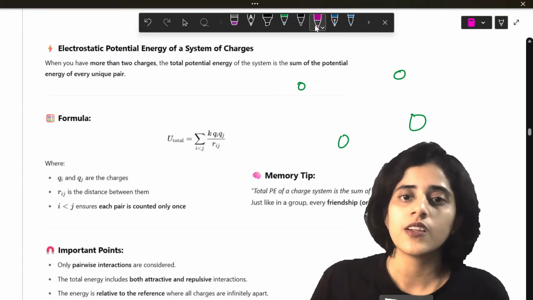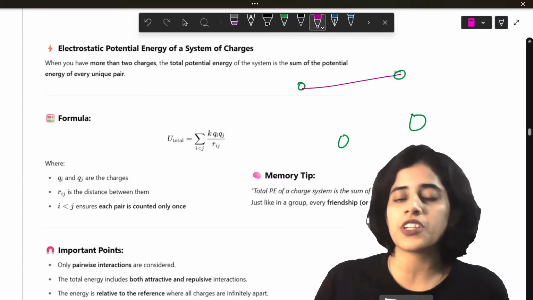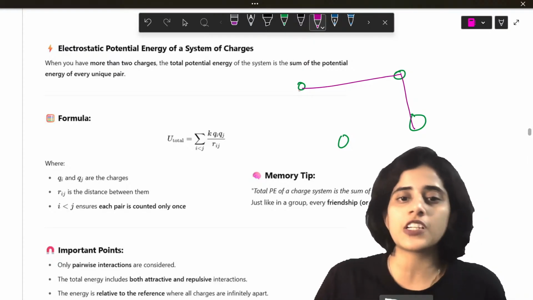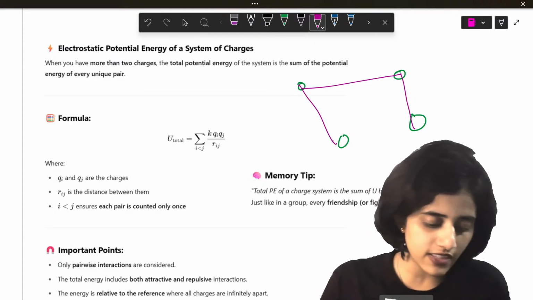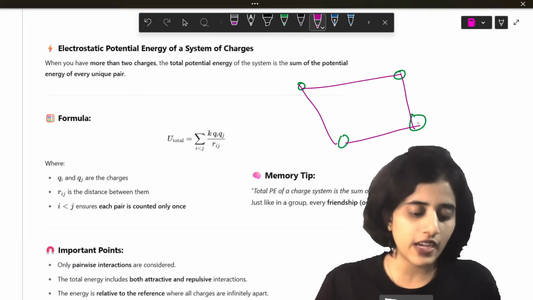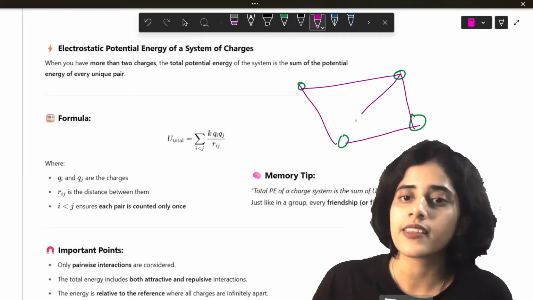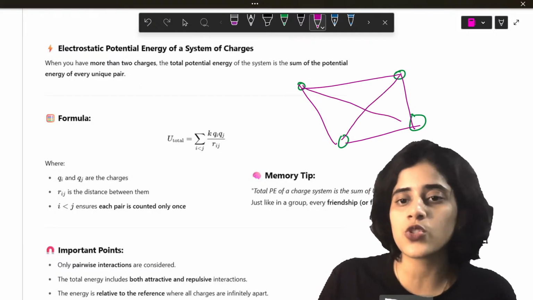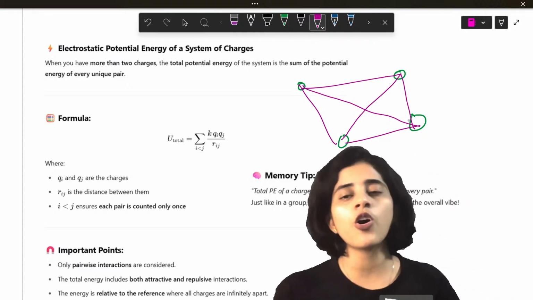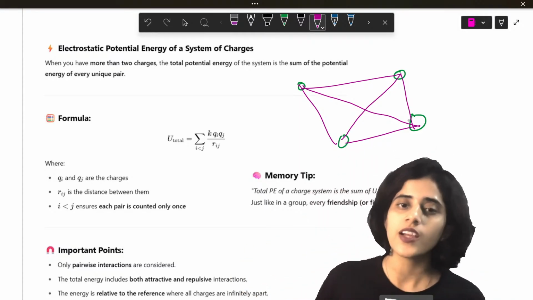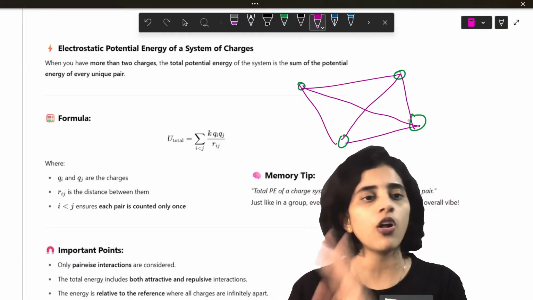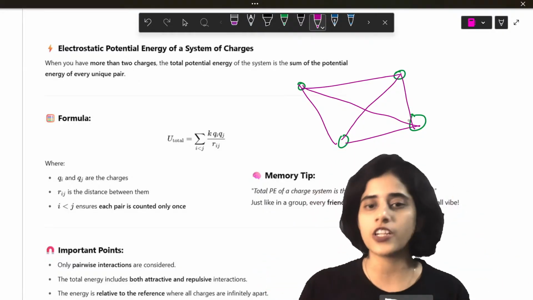These two will have a potential energy. These two will have a potential energy. These two will have another potential energy. There will be potential energy between these two and these two. These are all the possible combinations.